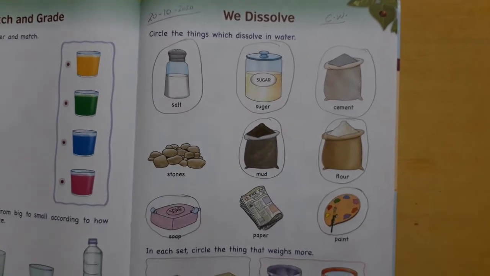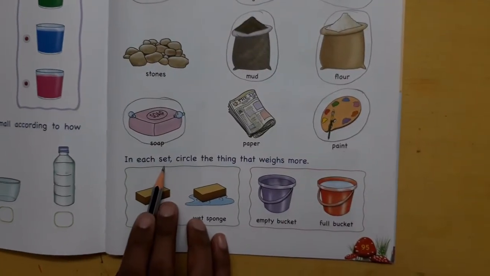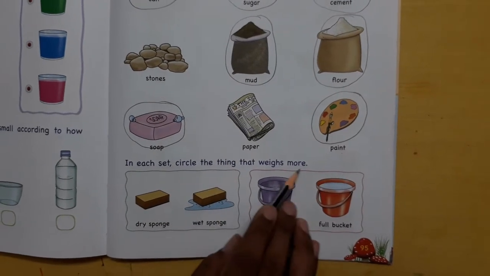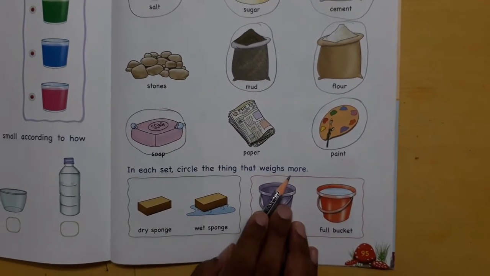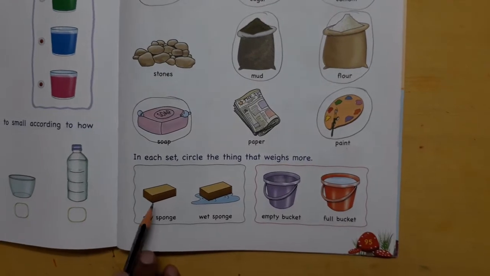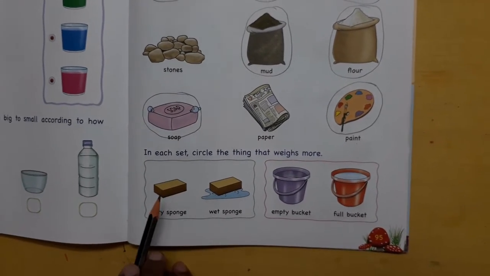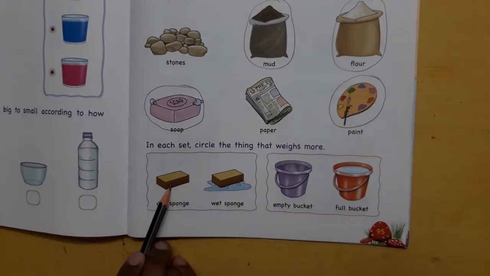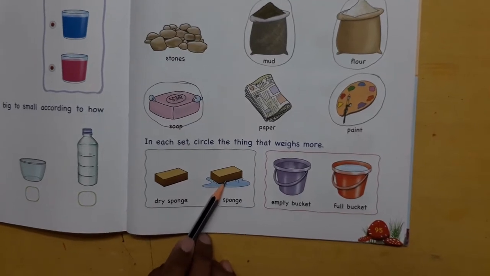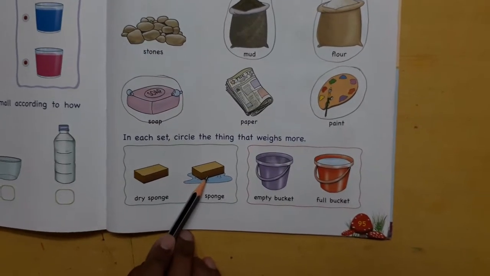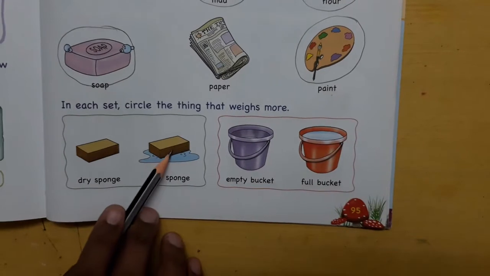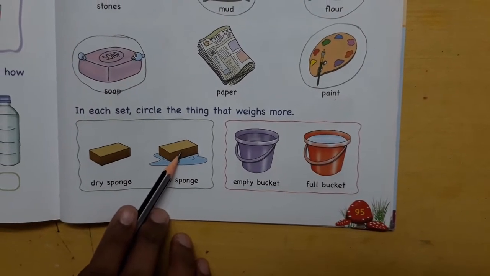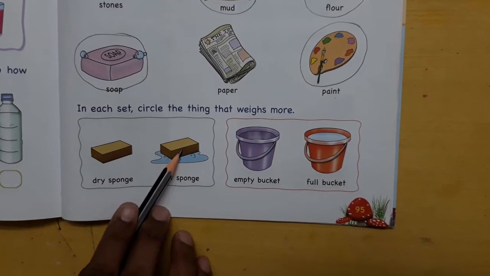Okay. Now the next question is, in each set, circle the thing that weighs more. Weighs more मतलब heavy. क्या heavy होगा? एक dry sponge, यानी कि वो sponge जो बिल्कुल dry है, और a wet sponge जिसमें पानी भरा हुआ है. तो किसका weight ज़्यादा होगा? Dry sponge का या wet sponge का? So you can take a piece of sponge at home and can try this.